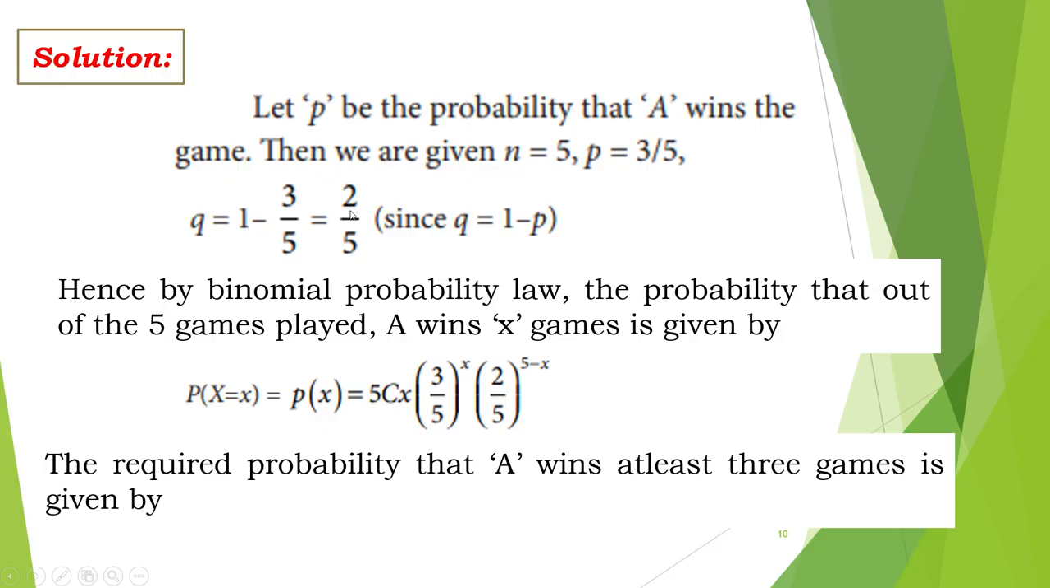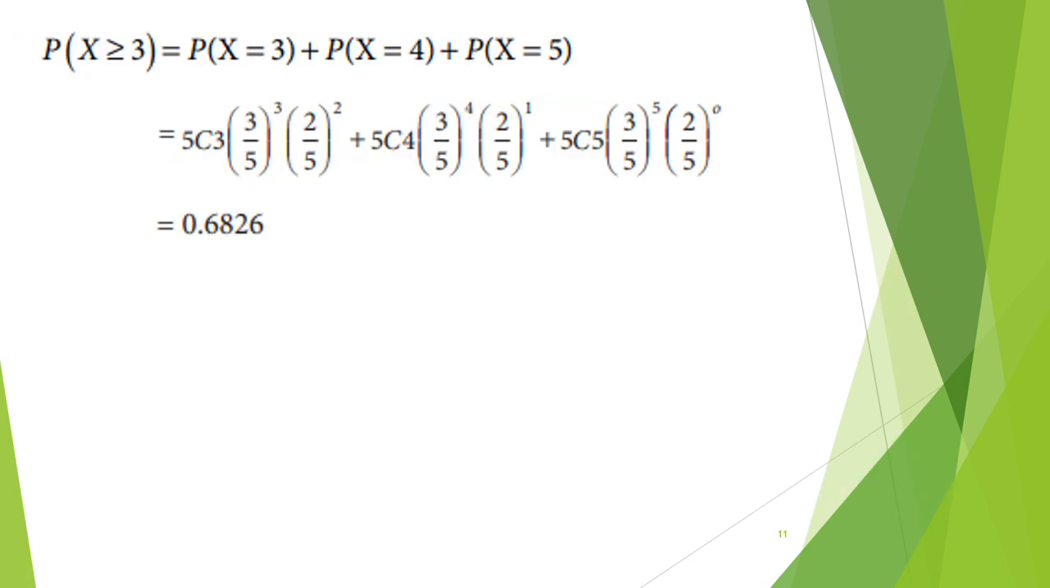Next we are going to find the binomial distribution p of x, that is nCx, so 5Cx, p power x, q power n minus x. The required probability that A wins at least 3 games is given by: at least 3 means what is the notation? Greater than or equal to 3. So we have to find it for p of x with x equal to 3, x equal to 4, and x equal to 5. Stop at x equal to 5 because we have only 5 games. That's all. So substitute in the binomial distribution and solve it. Finally, we get the answer 0.6826.